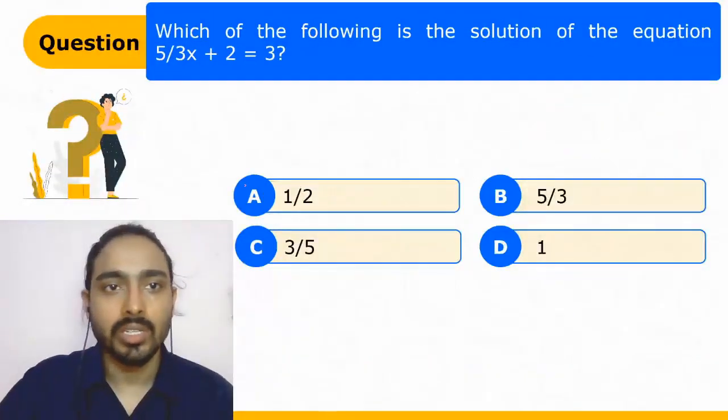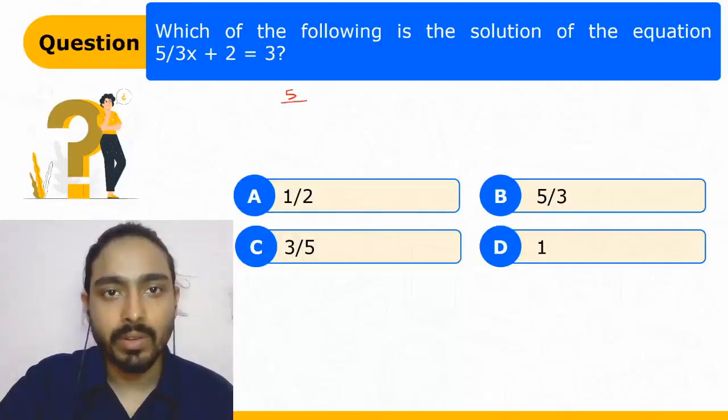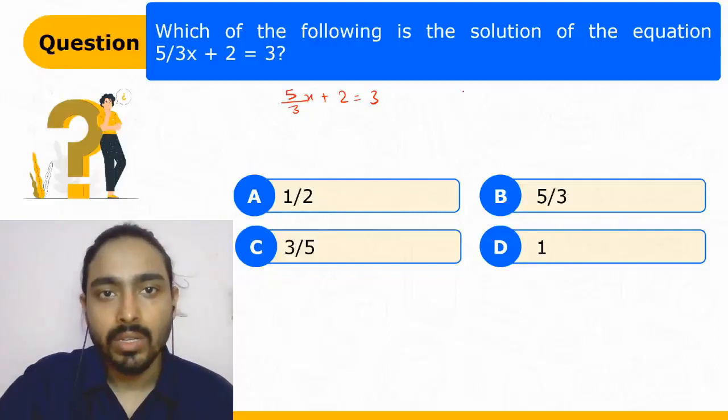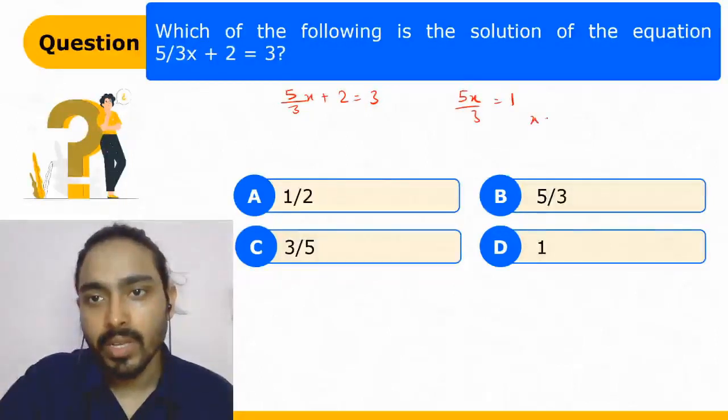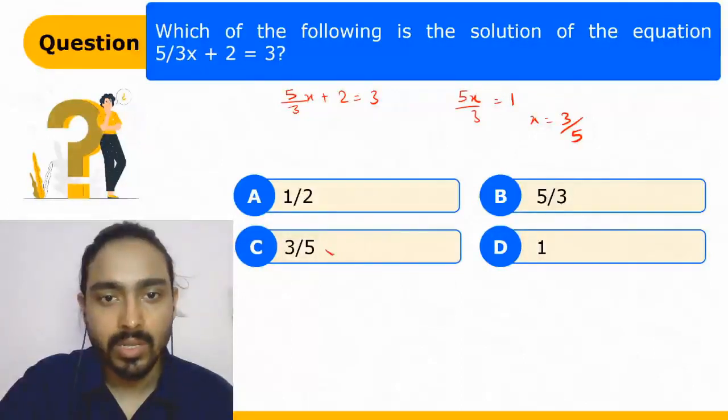Which of the following is the solution for the equation? So we know that 5 upon 3x plus 2 is equal to 3. So 5x upon 3 is equal to 1. So x is equal to 3 upon 5. And by doing cross multiplication, C is the right answer.